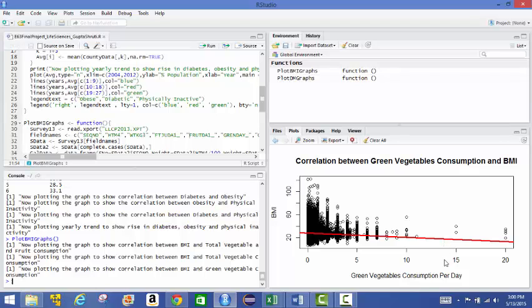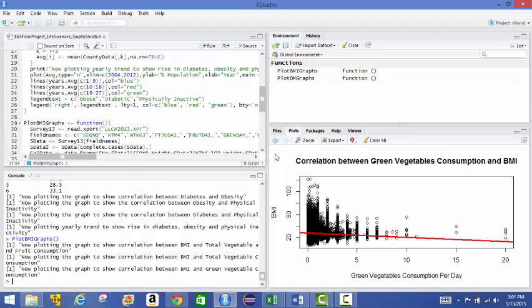It tells us that increased consumption of green vegetables is good for keeping our weight down, keeping our BMI and hence obesity down, and furthermore can help us prevent or delay the onset of diabetes. Of course, there are many other factors that may be in play here, but this specifically addresses some of the foods that we eat and how they can play a part in keeping us healthier and avoiding some of these diseases.